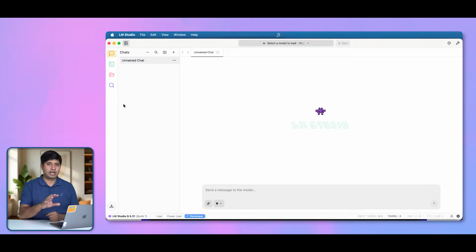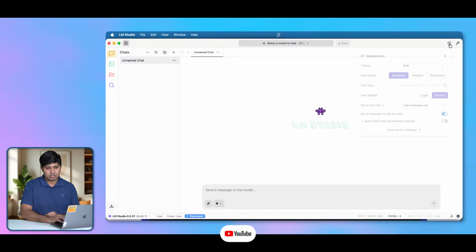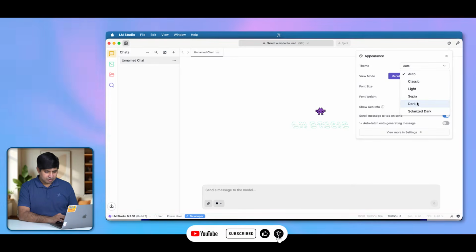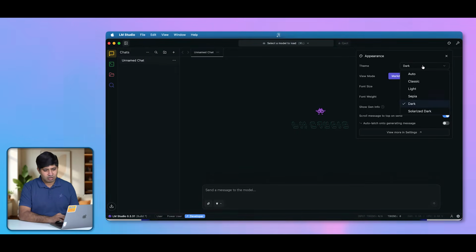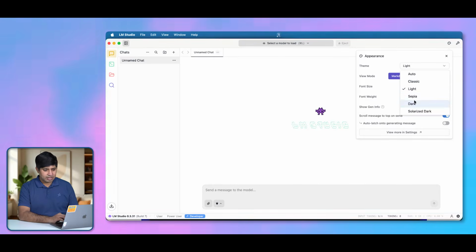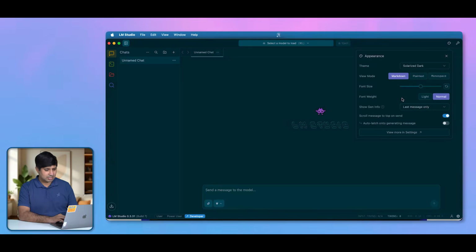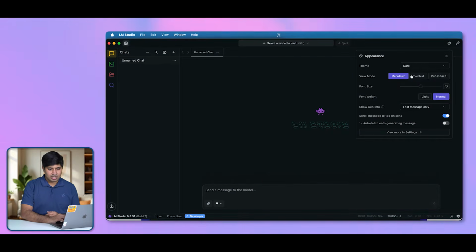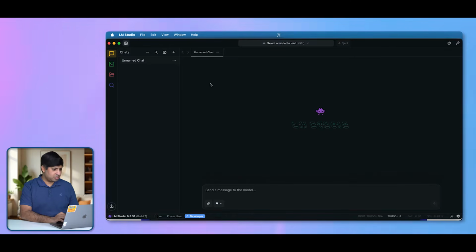And I really don't like to use LM Studio in this light mode. So I'll click on this theme button and here I will select dark. I like this particular look. If you want, you can go with classic, light was already there, sepia, dark, whatever you want, solarized dark. I don't know what person is going to use that, but again, it's your personal choice. I'll go with the dark. Other than that, there are a few more options, like you can change the font size, you can change the font mode, whatever you like. So let's just get out of this particular window.